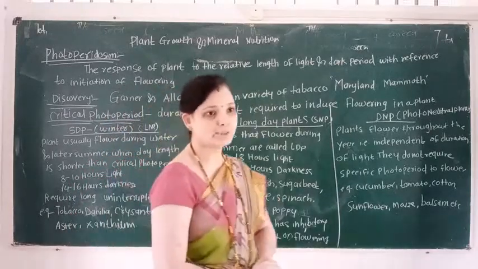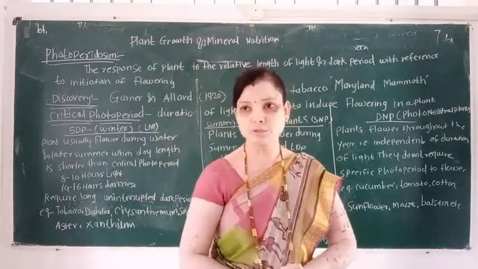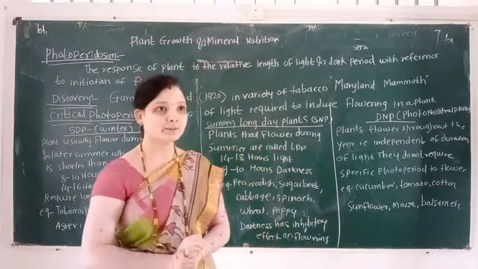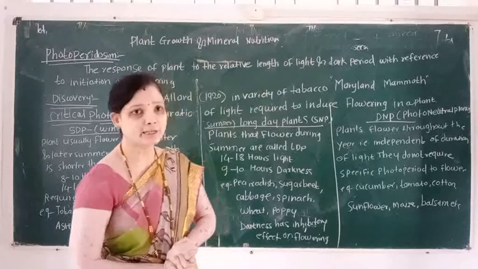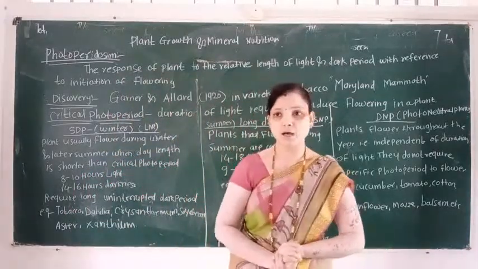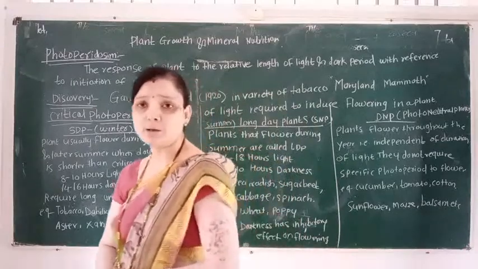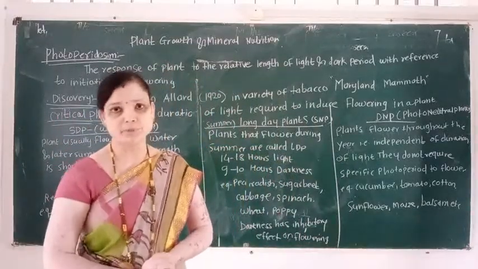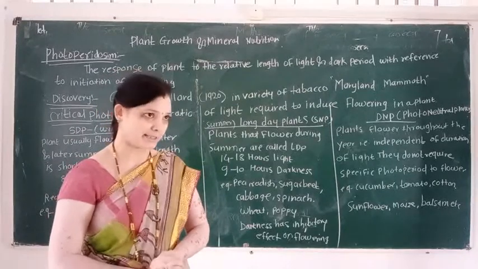Students, today's topic is plant growth and mineral nutrition. In the previous lecture we learned the various kinds of plant hormones, for example auxin, gibberellin, cytokinin, ethylene and abscisic acid.